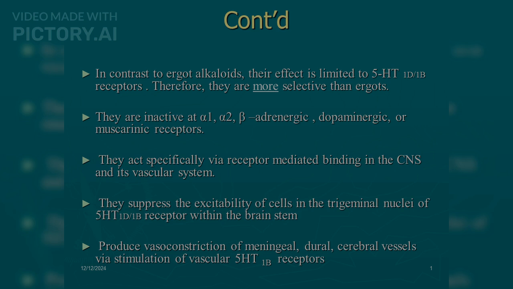They act specifically via receptor-mediated binding in the CNS and its vascular system. They suppress the excitability of cells in the trigeminal nuclei of 5-HT1D, 1B receptors within the brain stem, and produce vasoconstriction of meningeal, dural, cerebral vessels via stimulation of vascular 5-HT1B receptors.